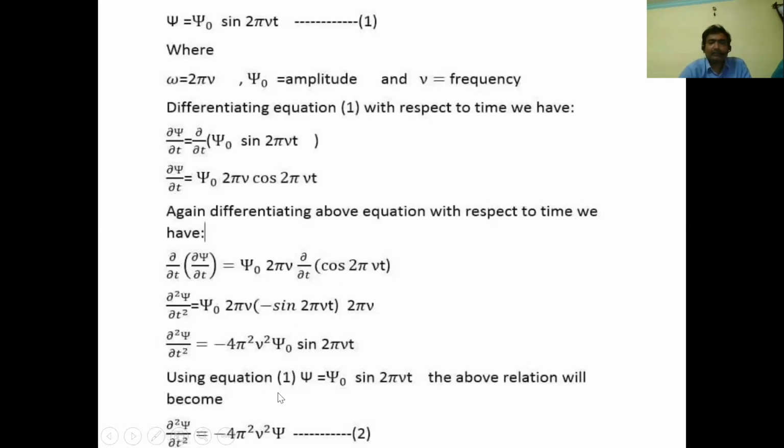Using equation 1, psi naught sin 2 pi nu t can be written as psi. You can see psi naught sin 2 pi nu t can be written as what? Psi. So by replacing psi naught sin 2 pi nu t with psi, the above equation is converted to dou square psi by dou t square is equal to minus 4 pi square nu square psi.